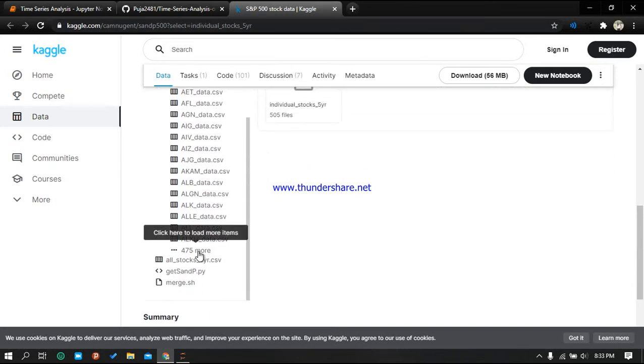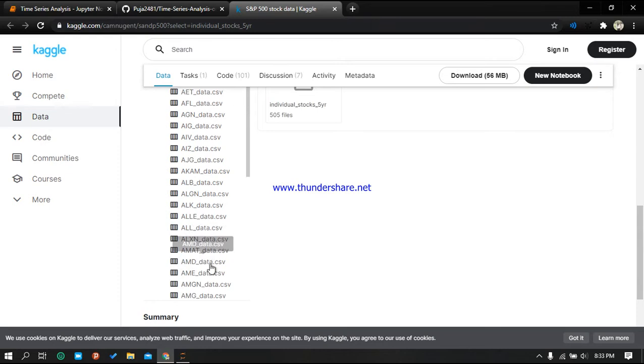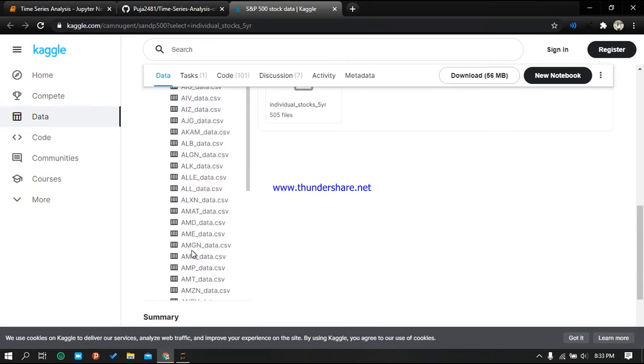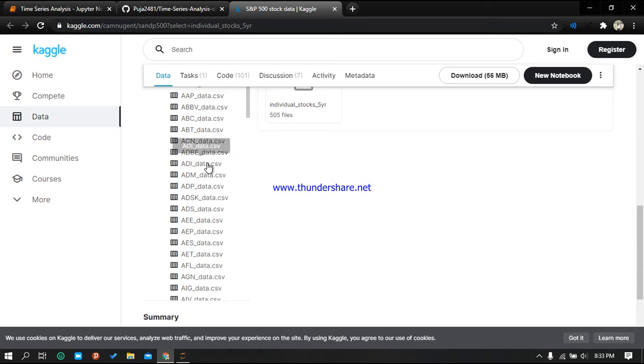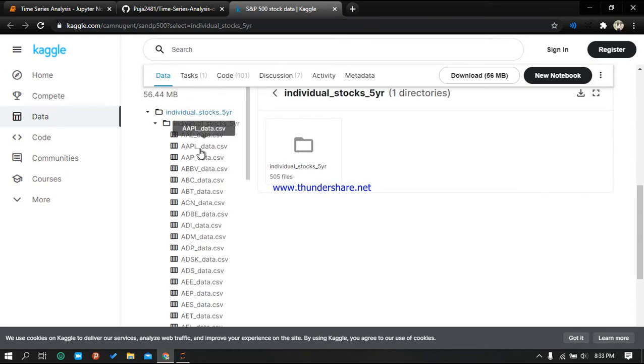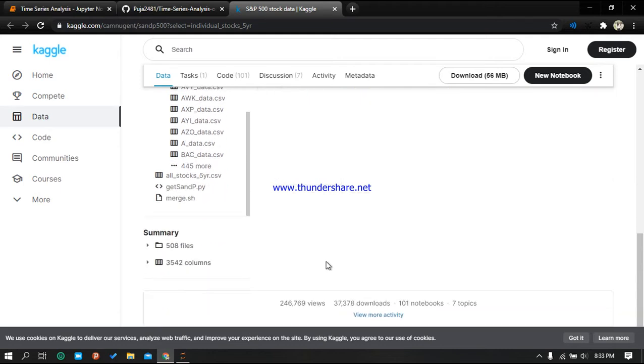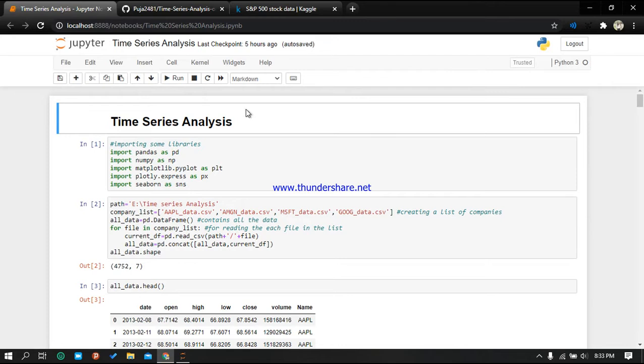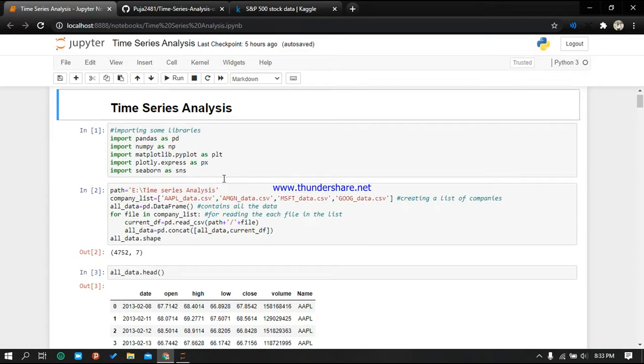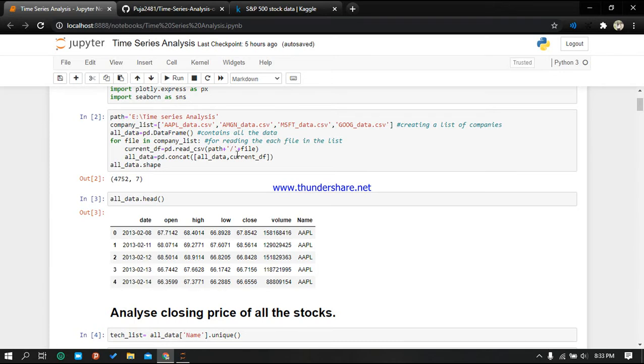I have used Amazon, Apple, Google and Microsoft. This is the Amazon dataset, and here is the Apple. Like this, you can search for Microsoft and Google. You can choose any of your choice. So what I am doing is I have imported some libraries and then I have read the dataset.